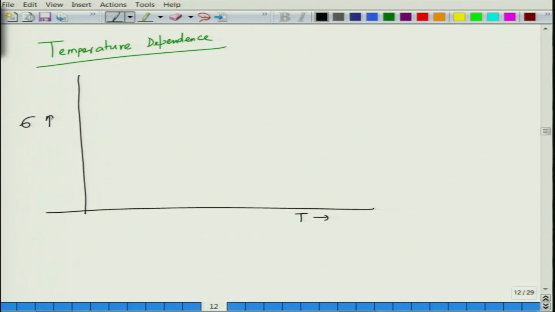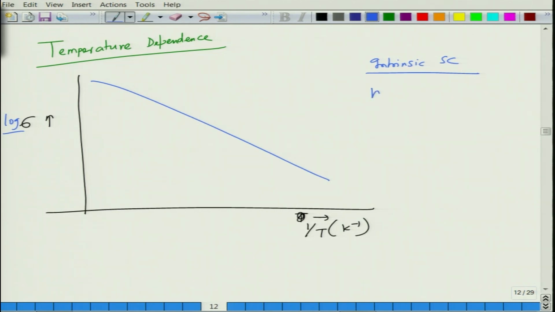We generally plot it as 1 over T, in Kelvin inverse, and this is log of sigma. So this is for an intrinsic semiconductor. Essentially we saw that n is proportional to Ni, which is proportional to exponential of minus Eg by 2kT, and sigma is proportional to Ne e mu e plus Nh e mu h, which is proportional to Ne e into (mu e plus mu h).